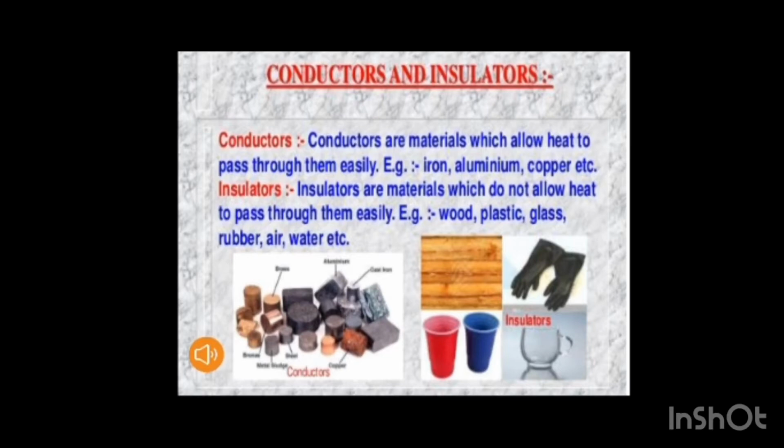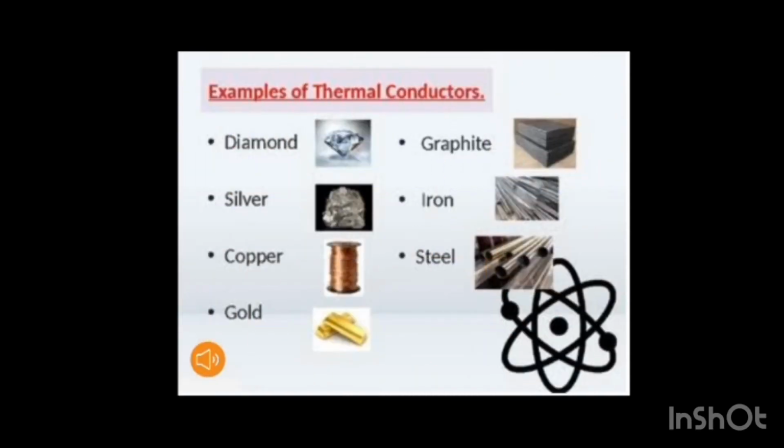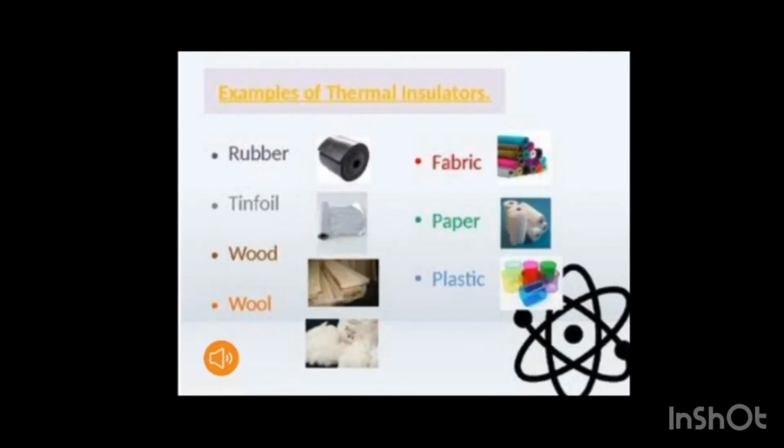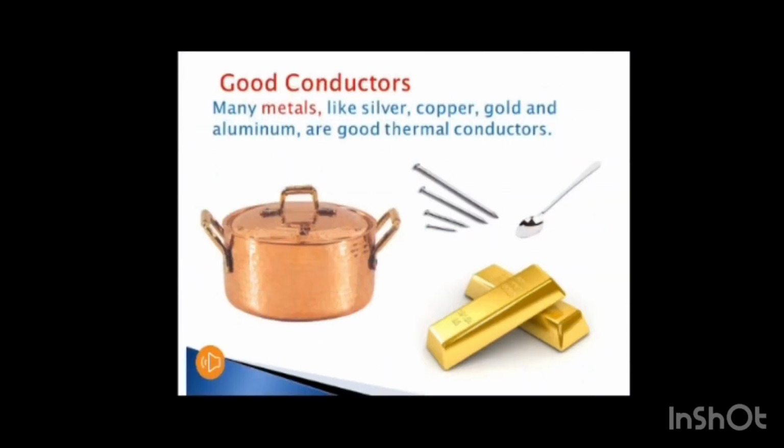Now, thermal insulator or insulator. The materials that do not allow the heat energy to pass through them easily are called insulators. For example, cloth, rubber, plastic, wood. Liquids and gases are generally poor conductors of heat. The materials that trap air are excellent insulators, like wool, fur, feather, etc. Here are a few examples of thermal conductors. Here are a few examples of thermal insulators. A few examples of good conductors of heat.